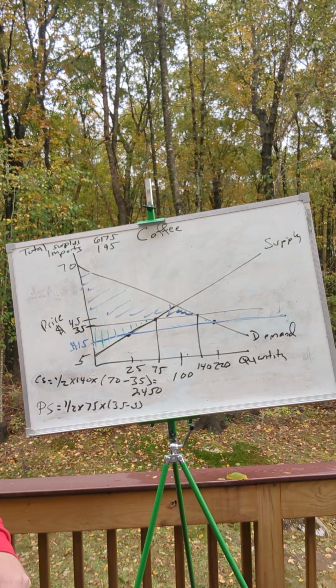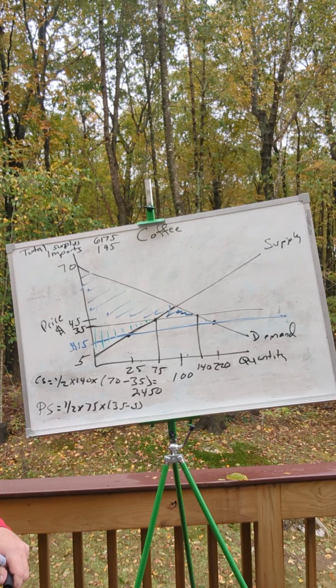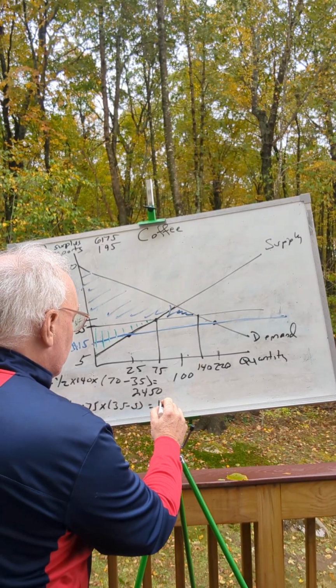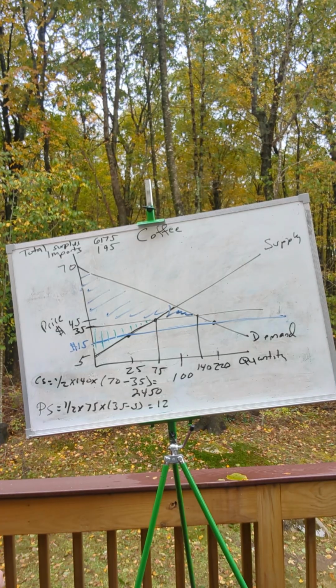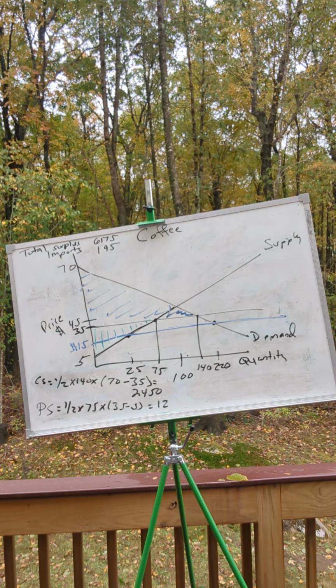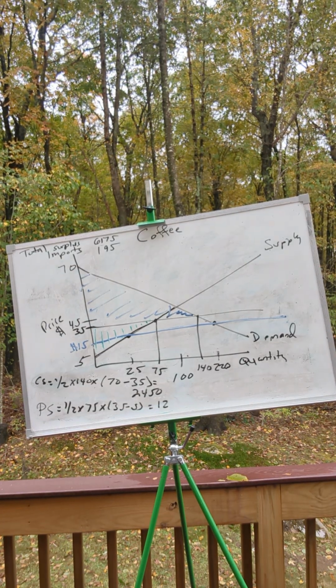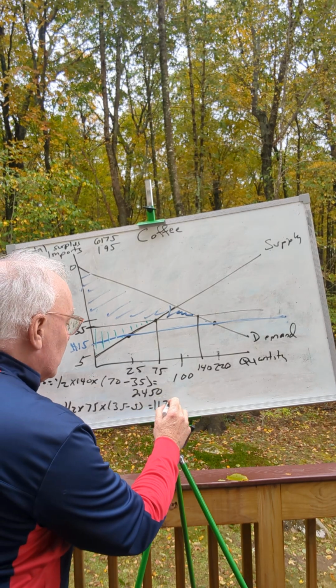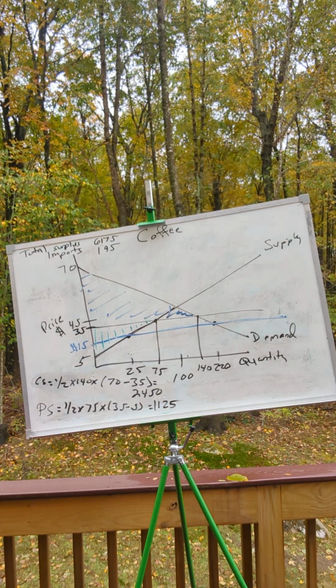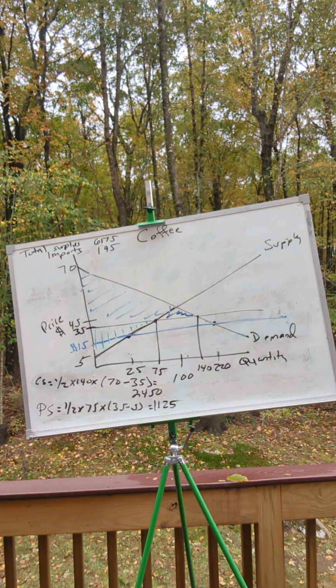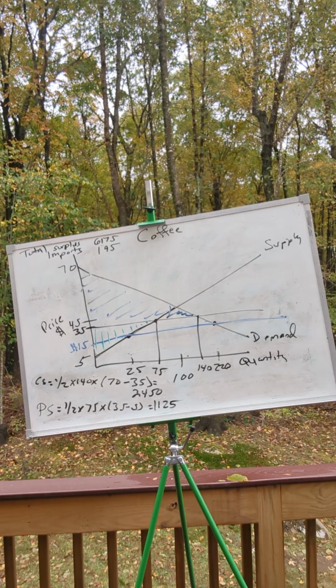So this is now going to equal, excuse me, 1125. It was 125 before the tariff. It's now increased significantly to 1125.